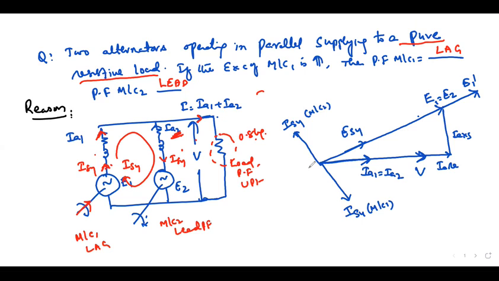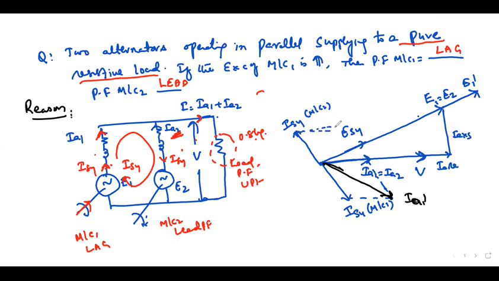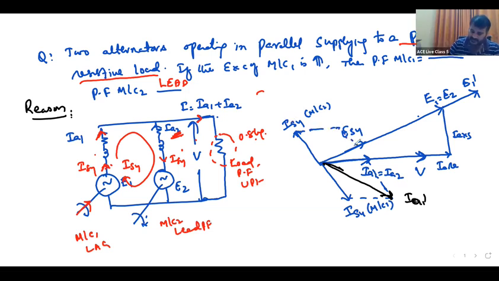Now what will be the resultant? Let us see. The resultant for the first machine is this. This is the resultant, which means this will be IA1 dash. Similarly, for the second machine, this is the resultant of these two. Then it will be this, IA2.